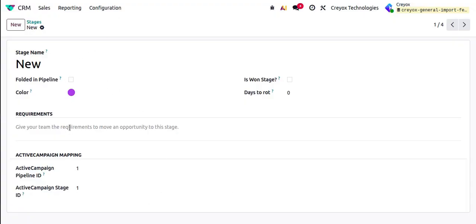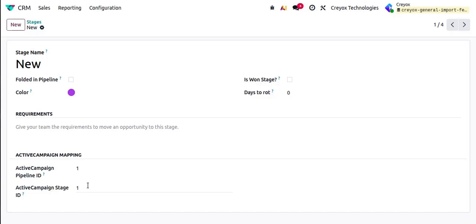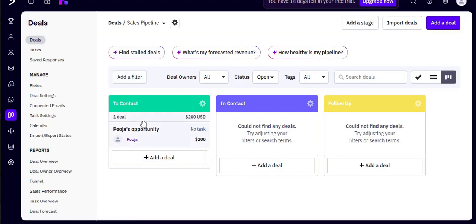So if in my Odoo database the new stage of my pipeline needs to be synced with the stage to contact, I need to enter the ID as 1. Whichever leads I create in Odoo in the new stage will be created in my ActiveCampaign under this stage.